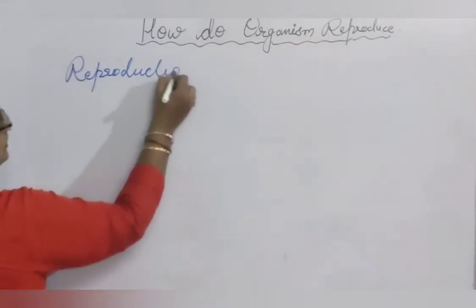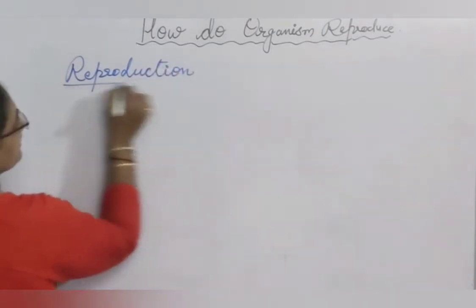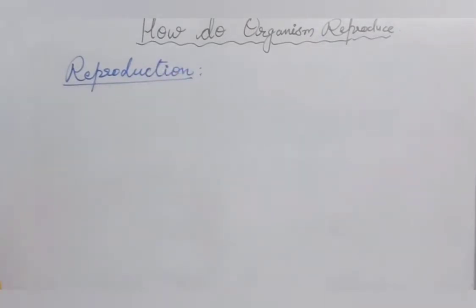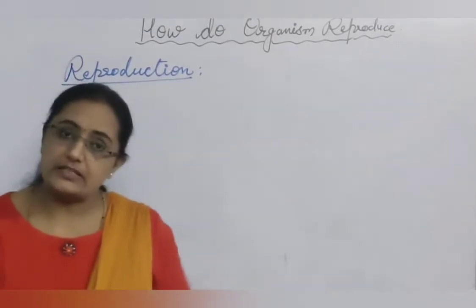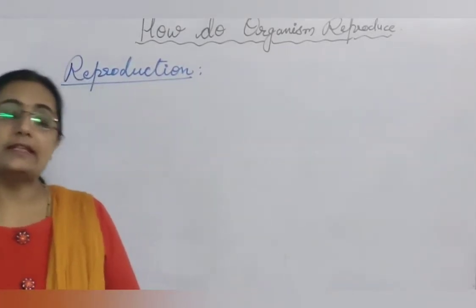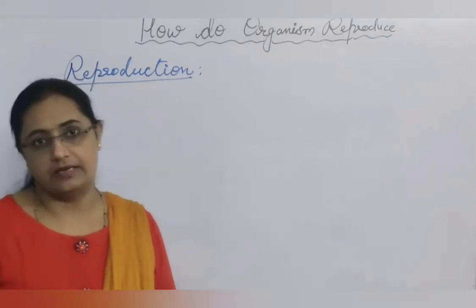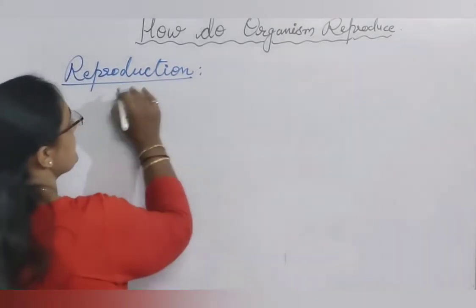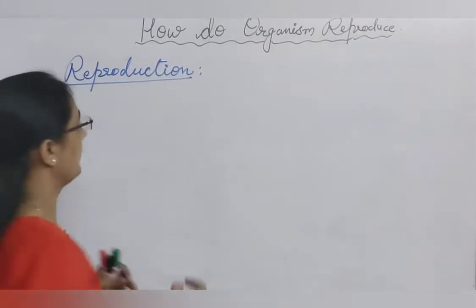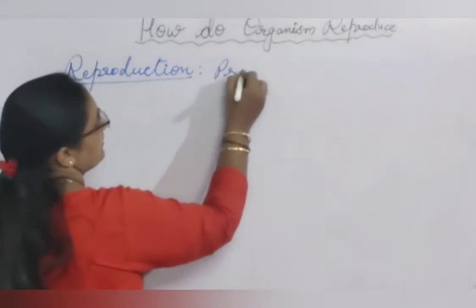What is reproduction? In simple terms, we can say reproduction is the process in which a new organism comes into existence by a pre-existing one. So here the pre-existing organism produces a new one.